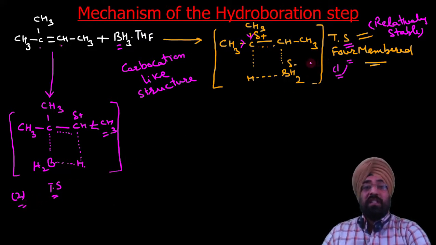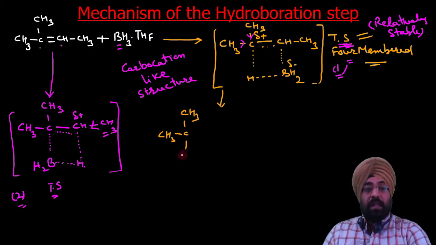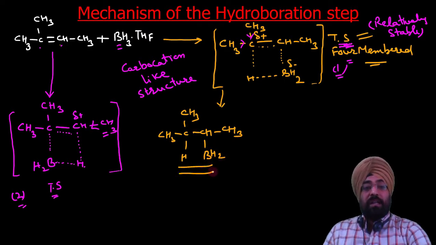So this transition state will occur, that means the formation of product will take place through this transition state. Remember, the transition state which is more stable leads to the formation of product. So if we write the product, this transition state will lead to this product, CH3, CH3, BH2. So this is the hydroboration product obtained.